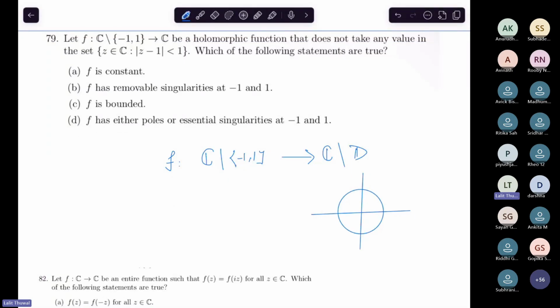So let's see what singularities at -1 and 1 it can have. No essential singularity, right? Why? Anyone? Because f does not have dense image.